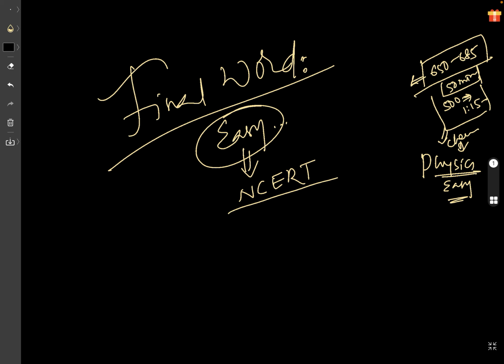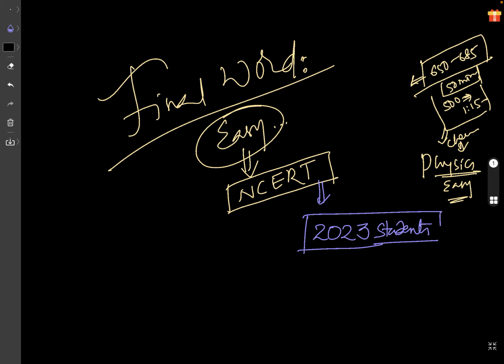If you are good at NCERT, that is enough. Throw away all other reference books, no need of any other books. Just go through NCERT. My dear 2023 students, those who are preparing for 2023, all of you, I suggest for chemistry, don't go away from NCERT. Only NCERT is enough. Right?